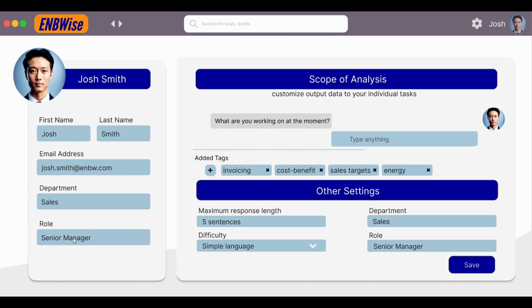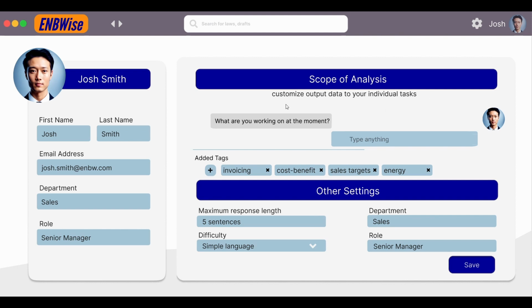Here on the left side, the user can put in some basic information about himself, for example the name, the email address, but also the department he's working in and the role. On the right side you can see again the department and the role, and you can adjust the response length.